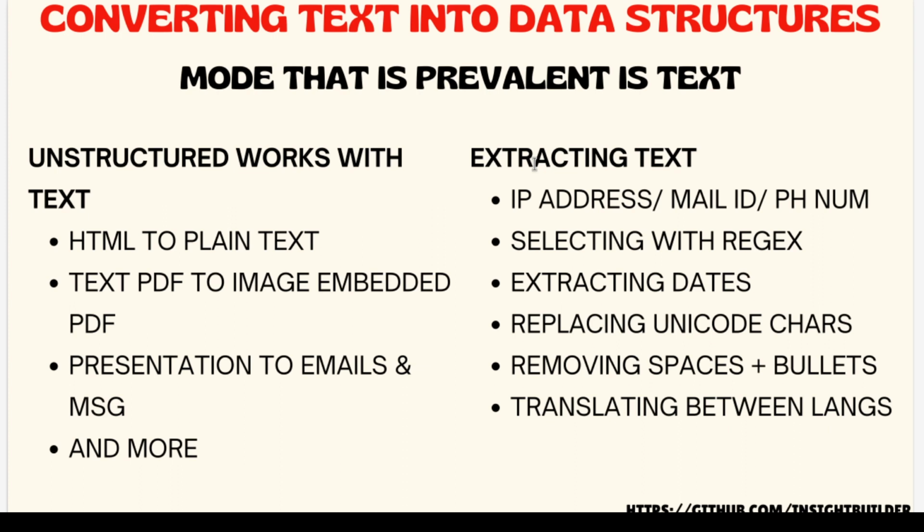When you want to create and train a new model, you will need the text in a certain format. You will need the training data in a certain format. At that time also, Unstructured provides a lot of support. So we are actually going one step behind the scenes of the large language models and various vision and artificial intelligence models, to where they get created. But the main area of focus for Unstructured is text. So it can convert HTML to plain text. It can work with any kind of HTML and plain text.